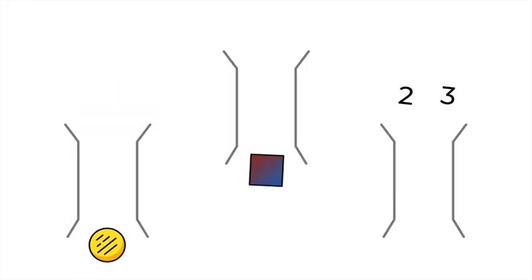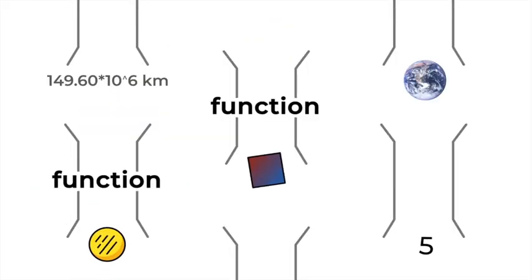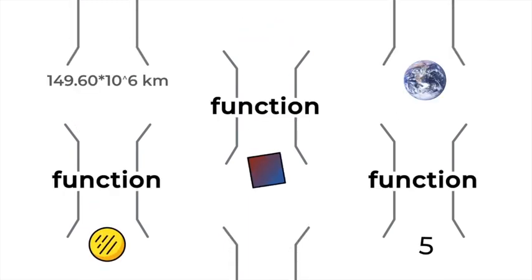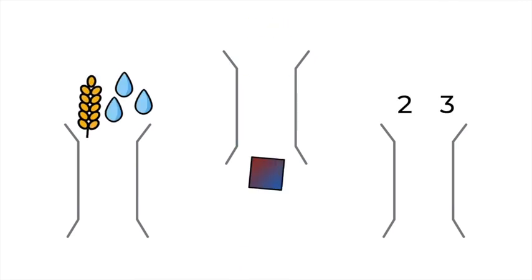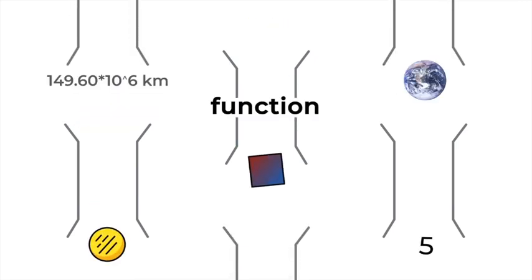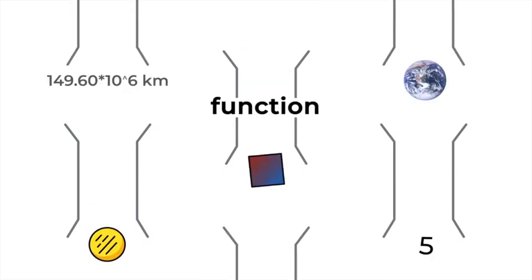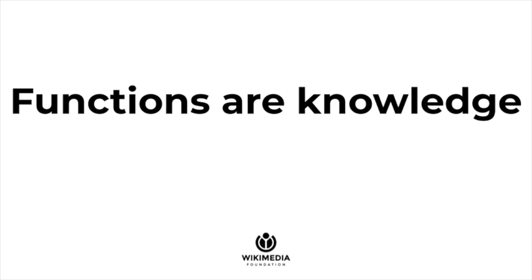These calculations can be on numbers, but they don't have to be. They can be on coordinates, colors, ingredients. They can turn two numbers into the sum, two or more colors into the mixture, or a list of ingredients into some new food. Functions don't just transform an input to an output. They answer questions. If a function can transform red and blue into the mixture, then it also answers the question, what do I get if I mix red and blue? And if you have something that answers questions, that's knowledge. Functions answer questions. Functions are knowledge.